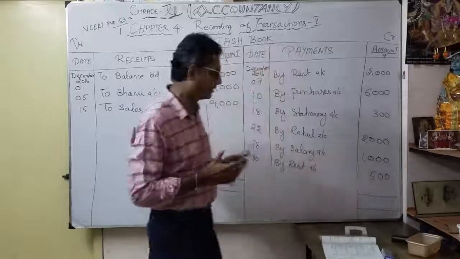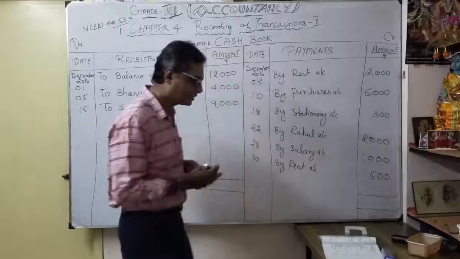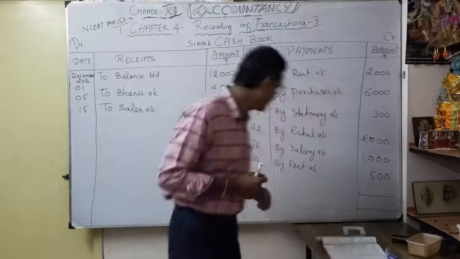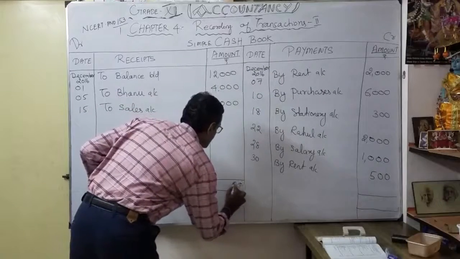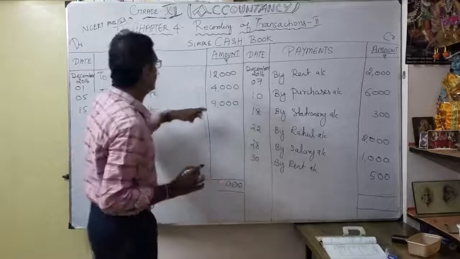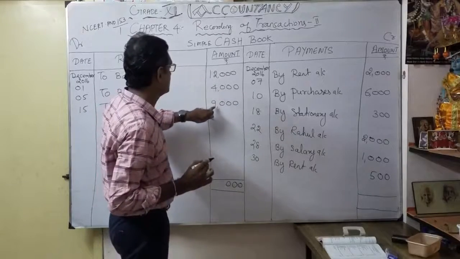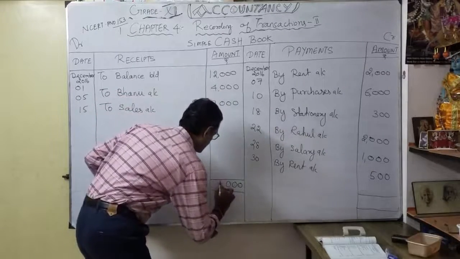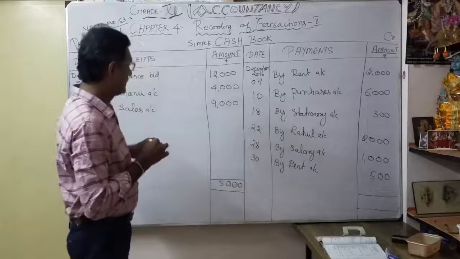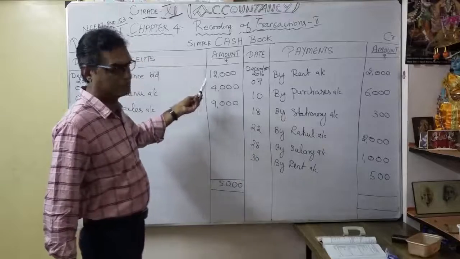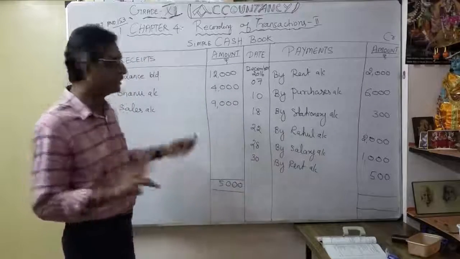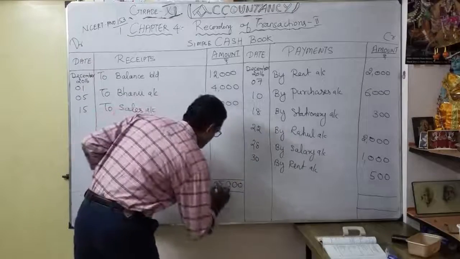So what is the difference? Suppose here, what is our debit part total? See, when you write the alignment correctly: 0, 0, 0. Thereafter 2 plus 4, 6 plus 9, 15, 25.